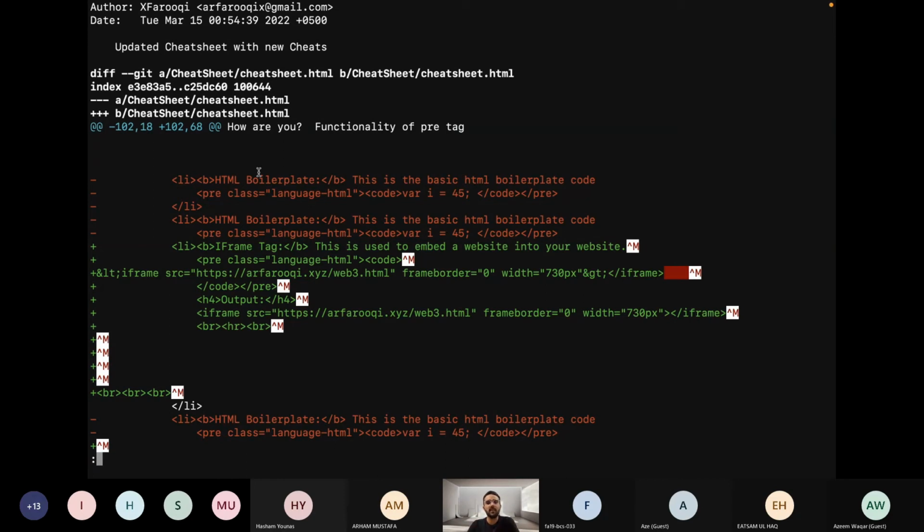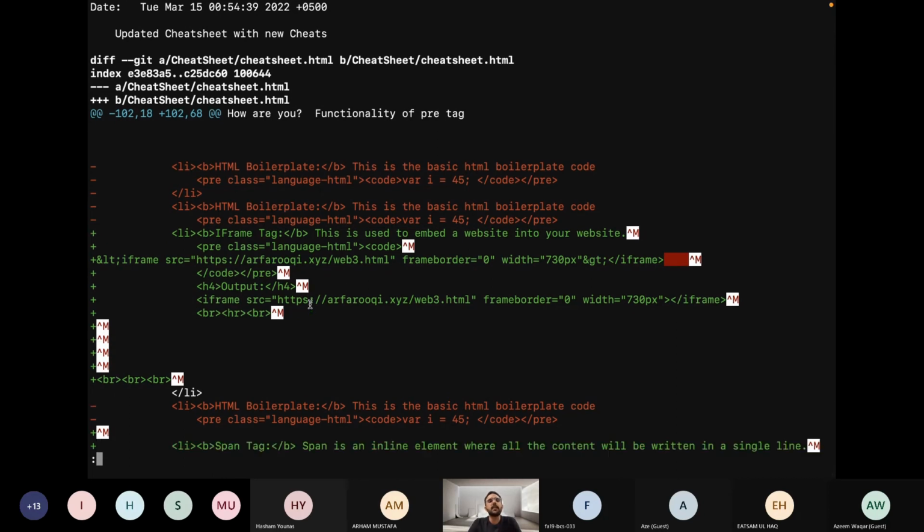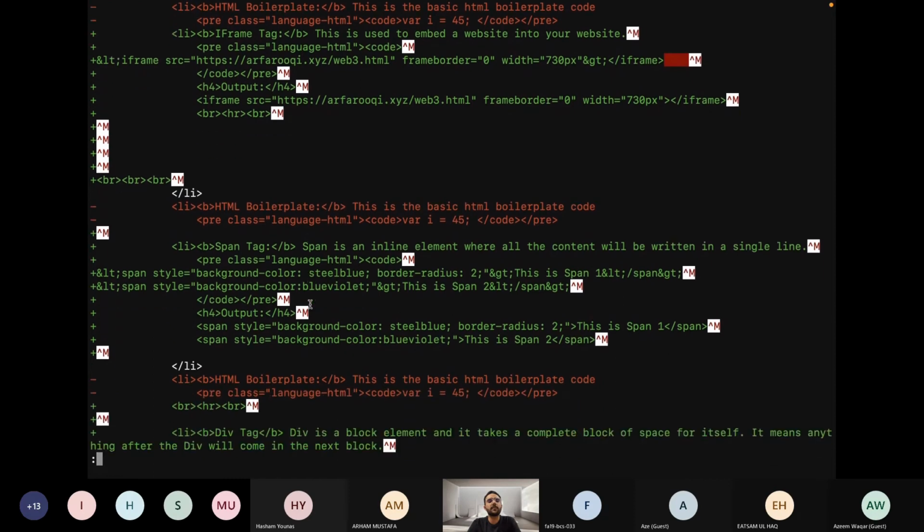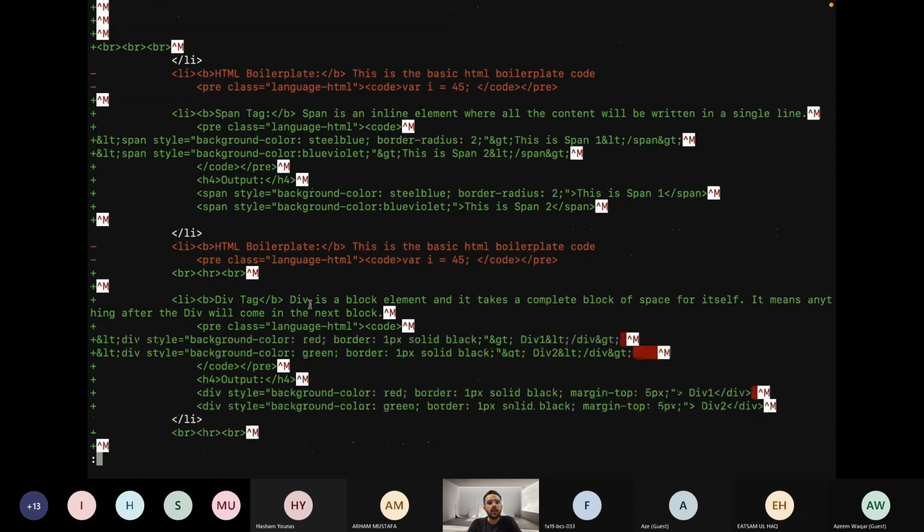It is very cool. I can go to that particular commit and I can even see that this line was deleted and this line was added at that time. So this is the command which shows the exact lines of code that have been added and removed from our repository.